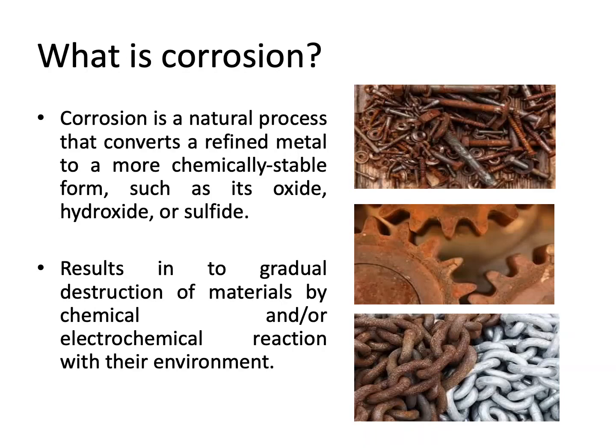Due to this corrosion, the metal surface gets converted into either its oxide, hydroxide or sulfide form. The process of corrosion results in gradual destruction or loss of material, and it occurs either by a chemical or an electrochemical reaction of the metals with the environment.